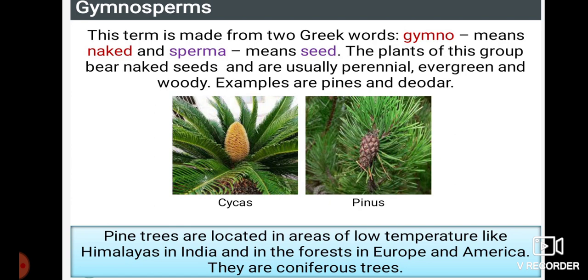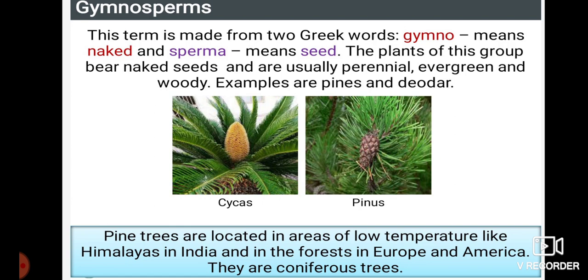You can see the cycas, and they have also given pinus. These seeds are not covered with any outer covering, so we call it a naked seed. If you look at examples such as mango or apple or other fruits, the seeds are enclosed by a soft material or even a hard shell. But in this kind, the seed does not have any outer covering. That's why these gymnosperms are called naked seeds.